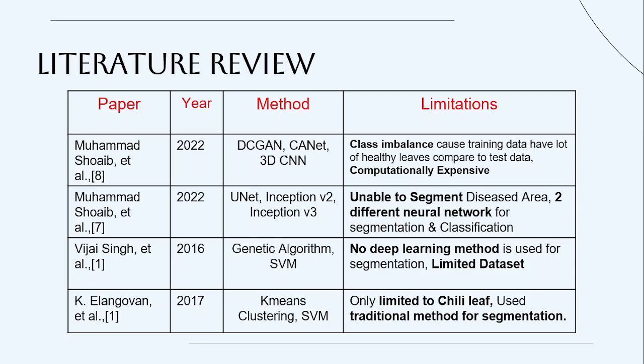Second, we also have another research from Mohammed Shoaib, also published in 2022. Here he uses UNet for the segmentation and Inception V2 and Inception V3 nets for the classification. But the problem is the image is unable to segment the disease area, and also there are two different neural networks for segmentation and classification, which can be computationally expensive.